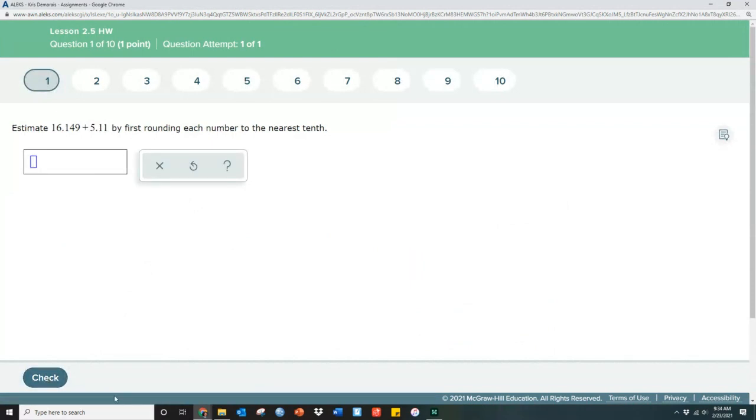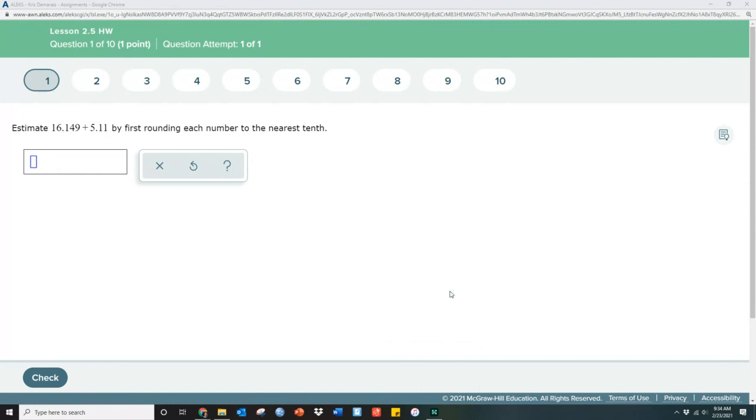Now, when you're looking at this, they are asking you to basically round it off before you put it together. It says round off to the nearest tenth. So 16.149, the nearest tenth would be 16.1. And for 5.11, it would be 5.1. So we get the idea that we're looking at an approximation value system, and that's important. When we add that together, we can actually do it mentally.